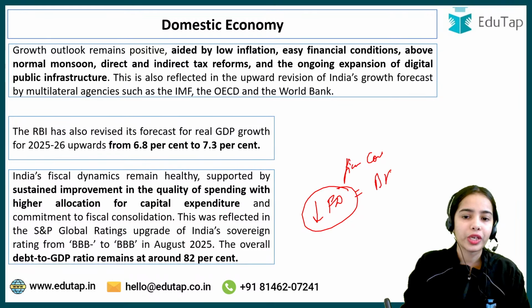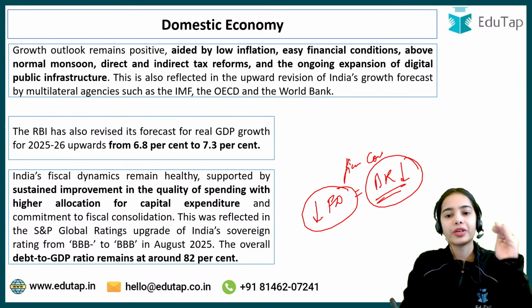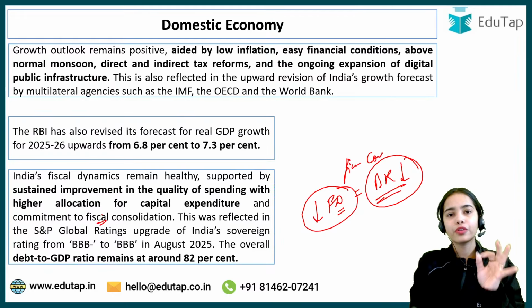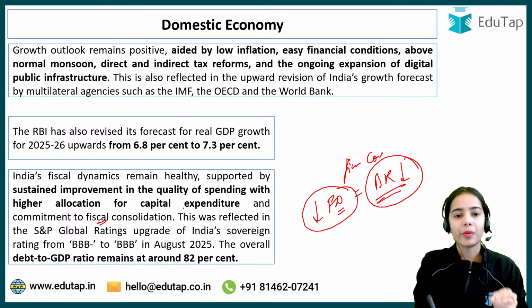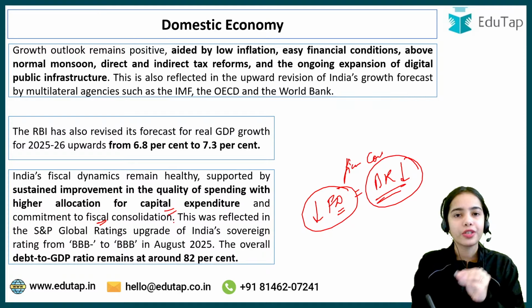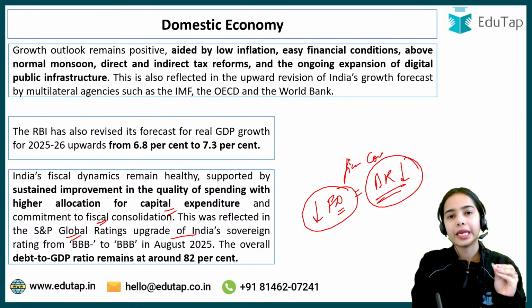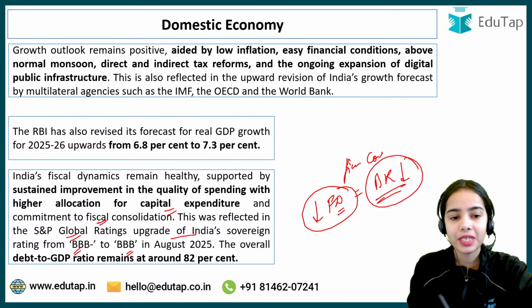So you can understand that the government is focusing on fiscal consolidation, reducing its debt requirement, reducing the fiscal deficit. Fiscal consolidation means that the government is focusing on reducing its fiscal deficit. That shows the borrowing requirement of the government. So the government is focusing on reducing its borrowing requirement, reducing its deficit. With the government committed to fiscal consolidation, the government is focused on higher allocation for capital expenditure. The S&P Global Ratings upgraded India's sovereign rating from BBB minus to BBB. Okay. Now, as well as the debt to GDP ratio remains at around 82%.